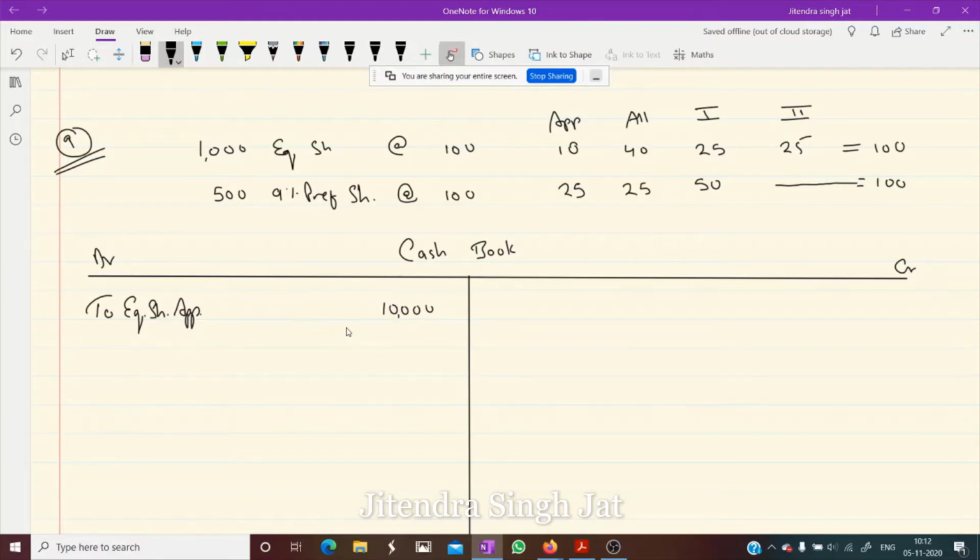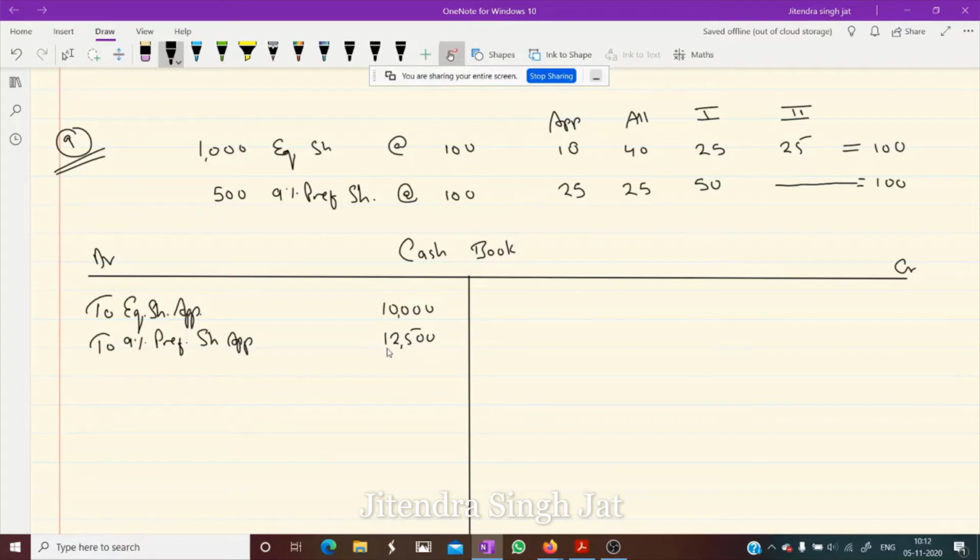Then money is received for preference share application also. To 9% preference share application, 500 into 25, so 12,500.